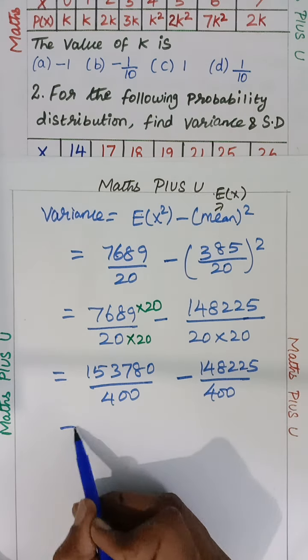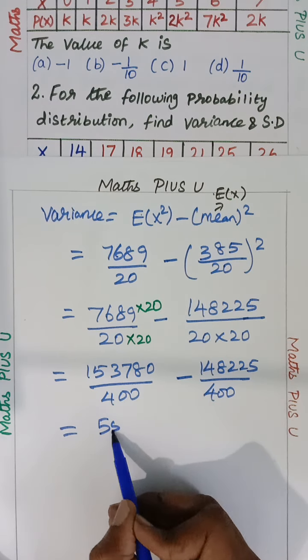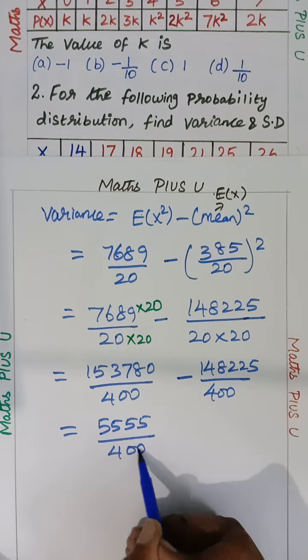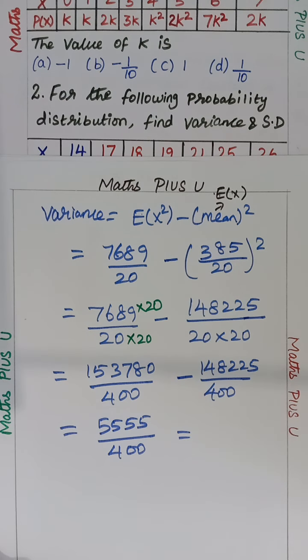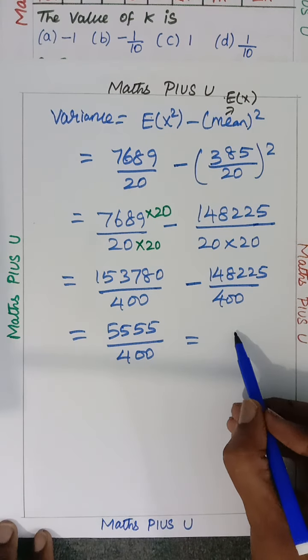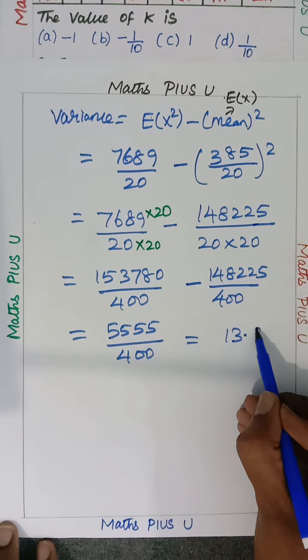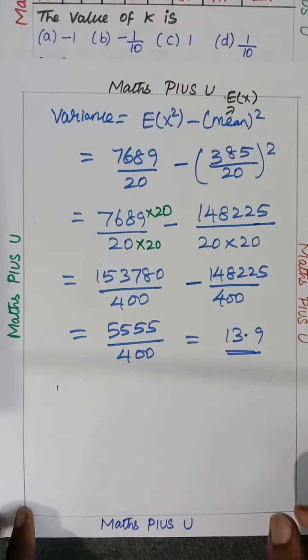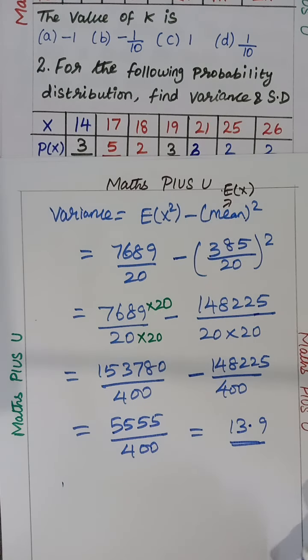148225. Definitely subtract this. The faster we do the subtraction, the more helpful it is. Children, the division and all, I don't want to show you how to divide. You all know that. If you divide, you're supposed to get 13.9. Then the standard variance, now that's it. If they're asking only variance, I have asked you to find variance.